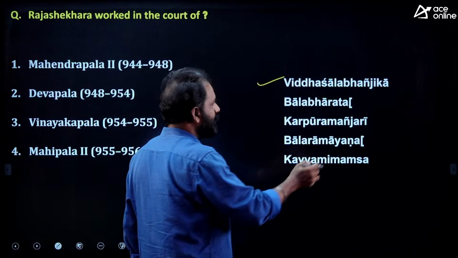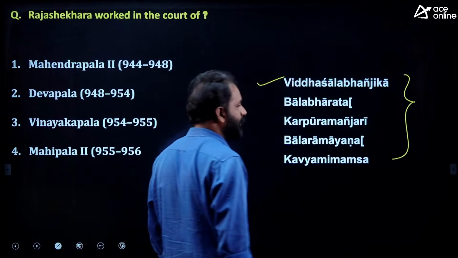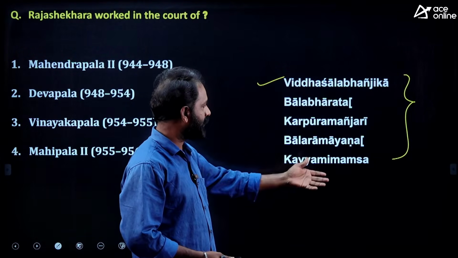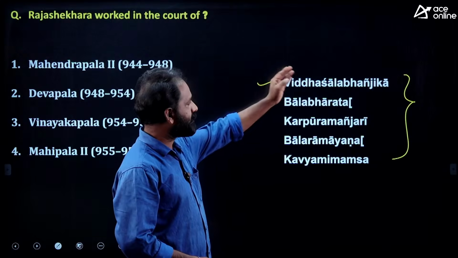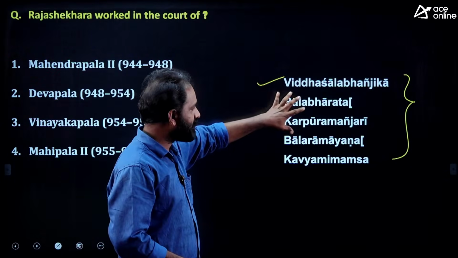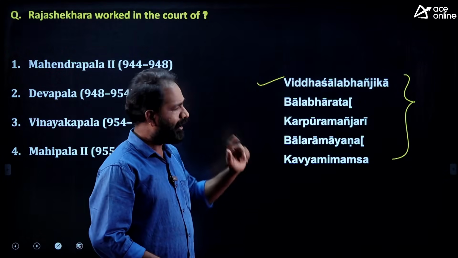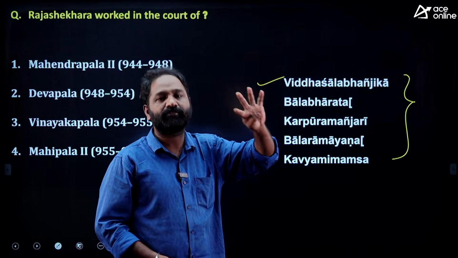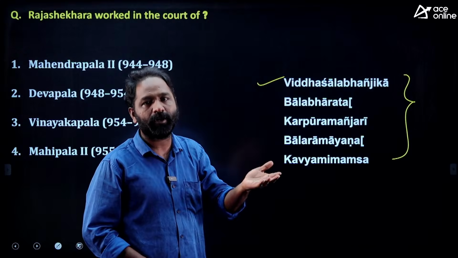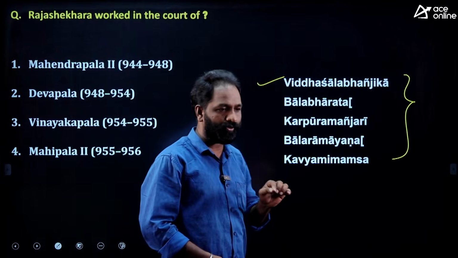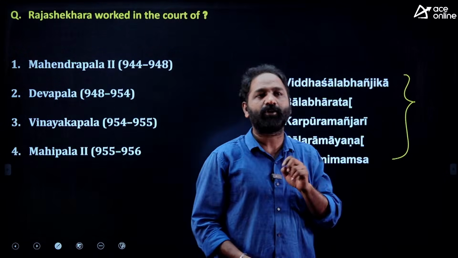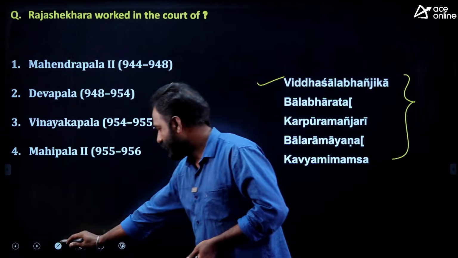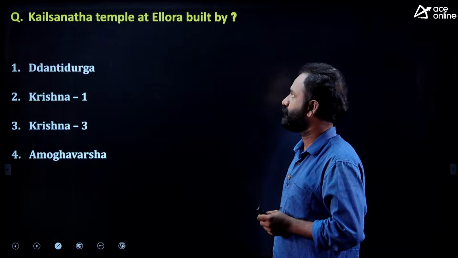I gave this question because it is repeatedly asked in central level examinations. They ask Kavyamimamsa written by, Karpuramanjari written by, or Vidyasalabhanjika is written by. They may also give you three of these five books and one book which is not written by this person. So they may ask which of the following books are written by Rajashekara, or which is not written by Rajashekara. Is it clear? Okay, let's move to another question.